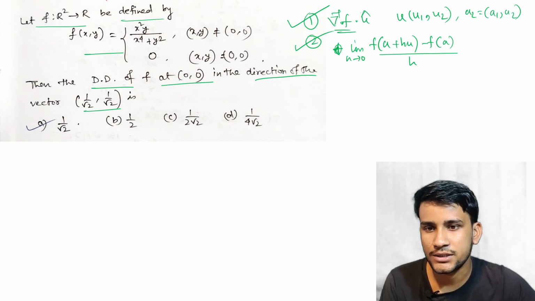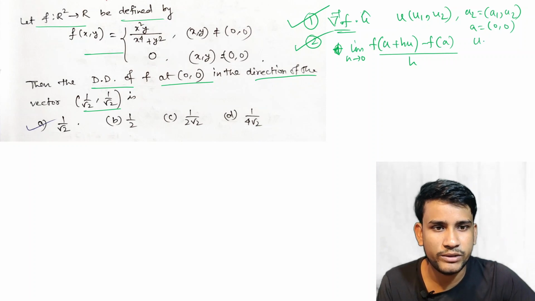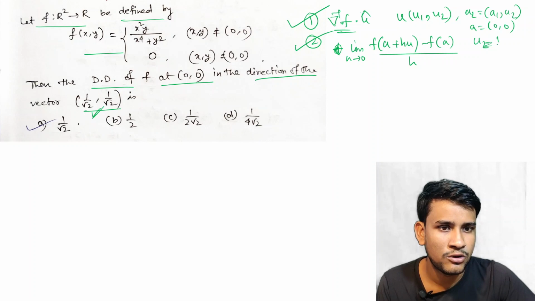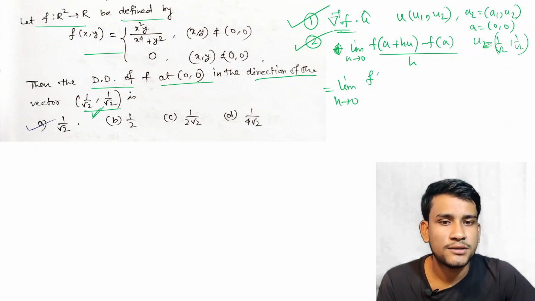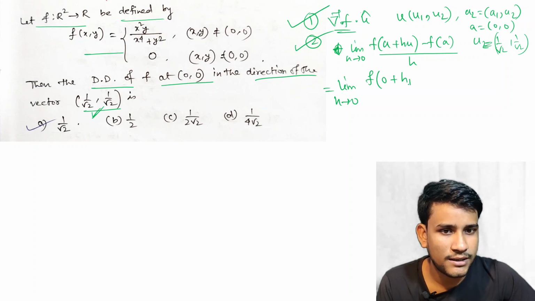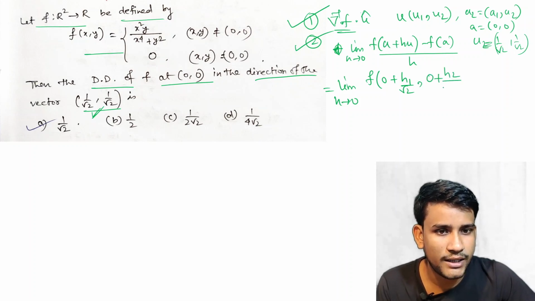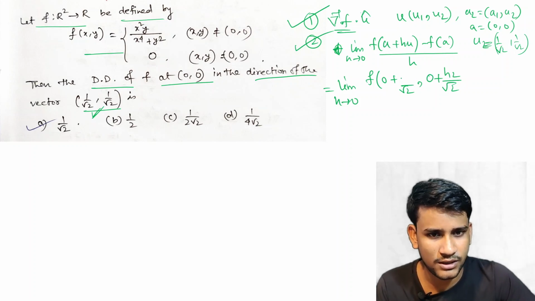Here a equals (0,0) and u is the unit direction, so u equals (1 by root 2, 1 by root 2). Now you can simply put, limit h tends to 0, f of (0 plus h into 1 by root 2, comma, 0 plus h by root 2). Sorry, this is not h1 h2, it is only h.